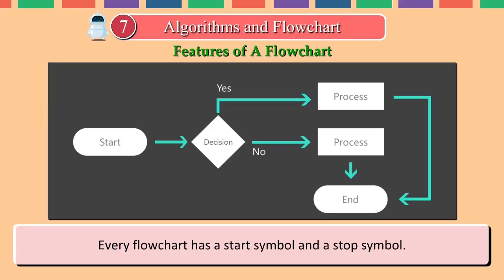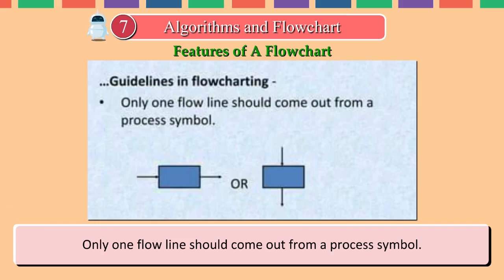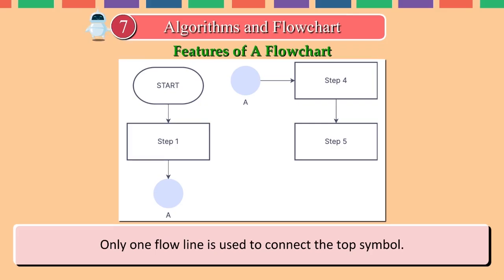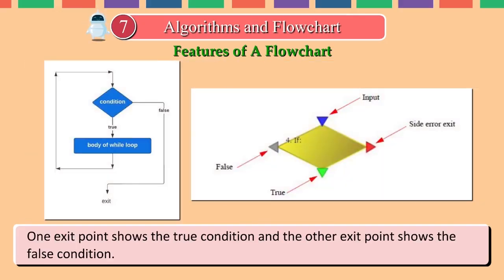Every flowchart has a start symbol and a stop symbol. The general direction of flow in any flowchart is from top to bottom or left to right. Only one flow line should come out from a process symbol. Only one flow line is used to connect the terminal symbol. A decision symbol has only one entry point but two exit points. One exit point shows the true condition and the other exit point shows the false condition.